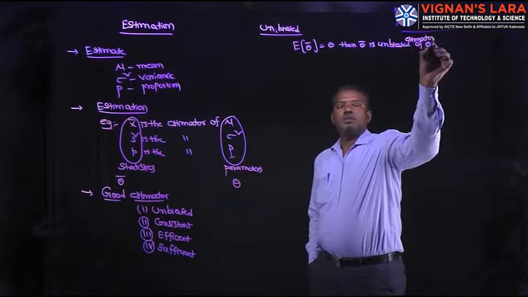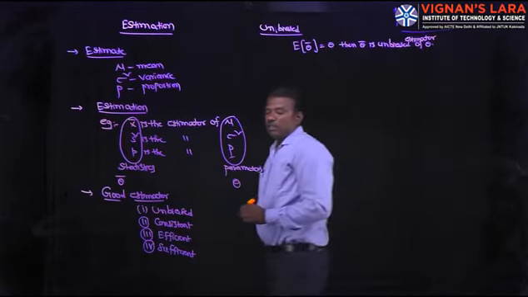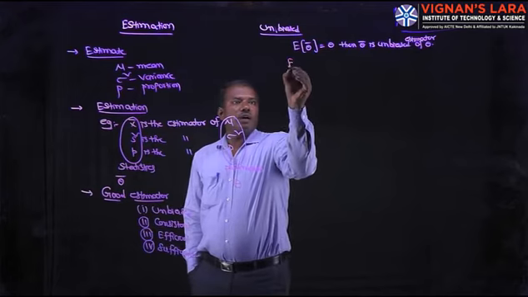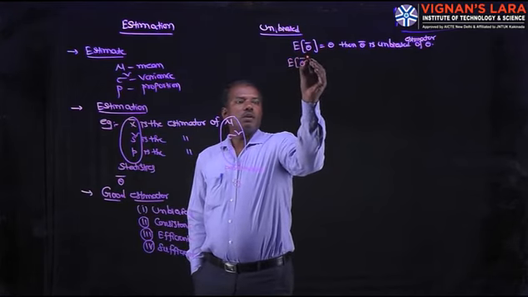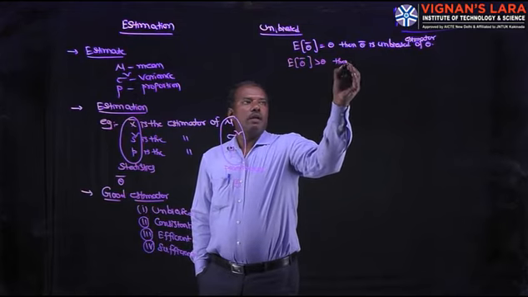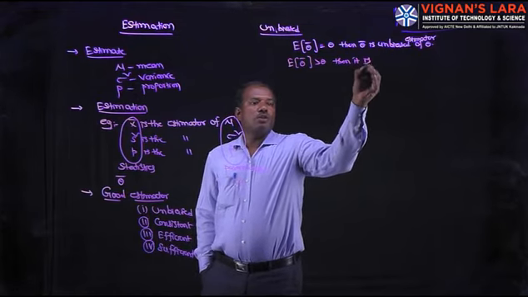If E of theta bar is greater than theta, then it is positively biased.